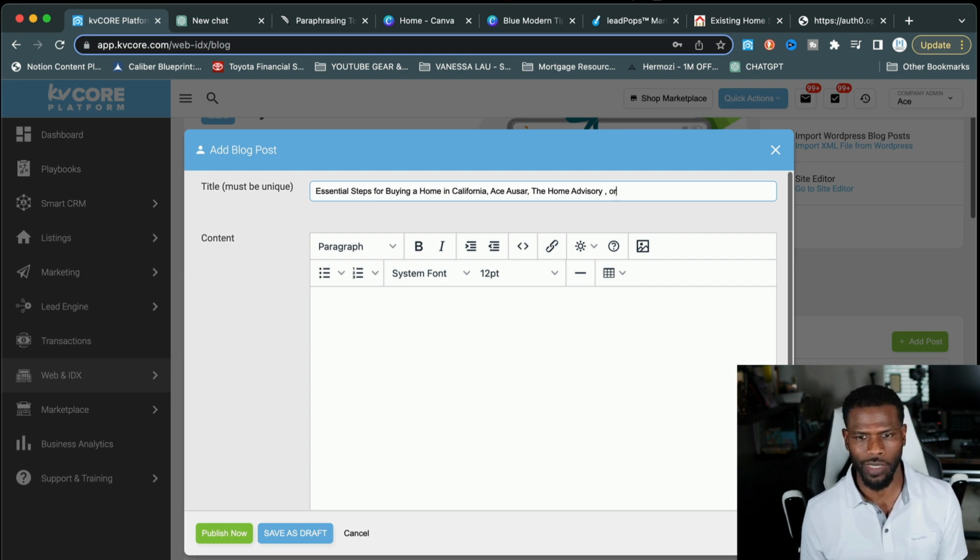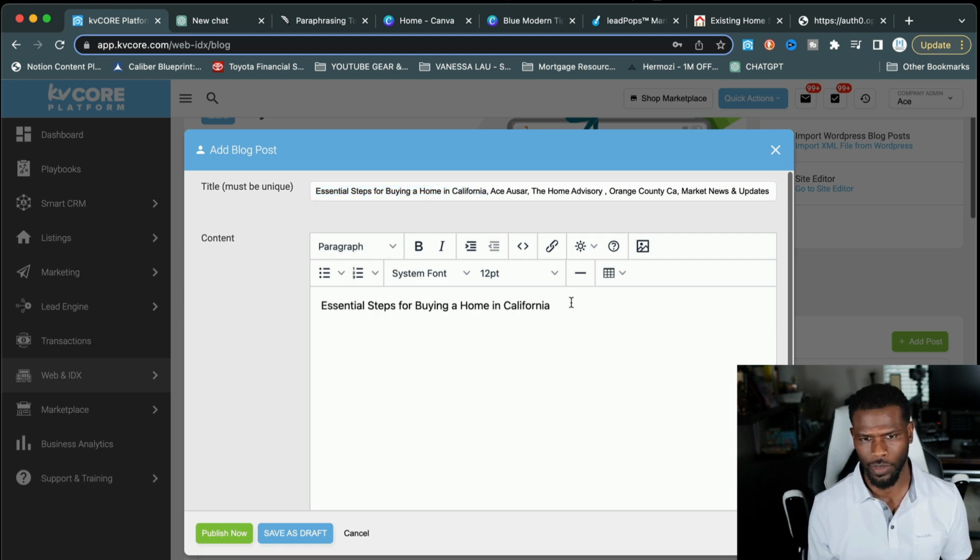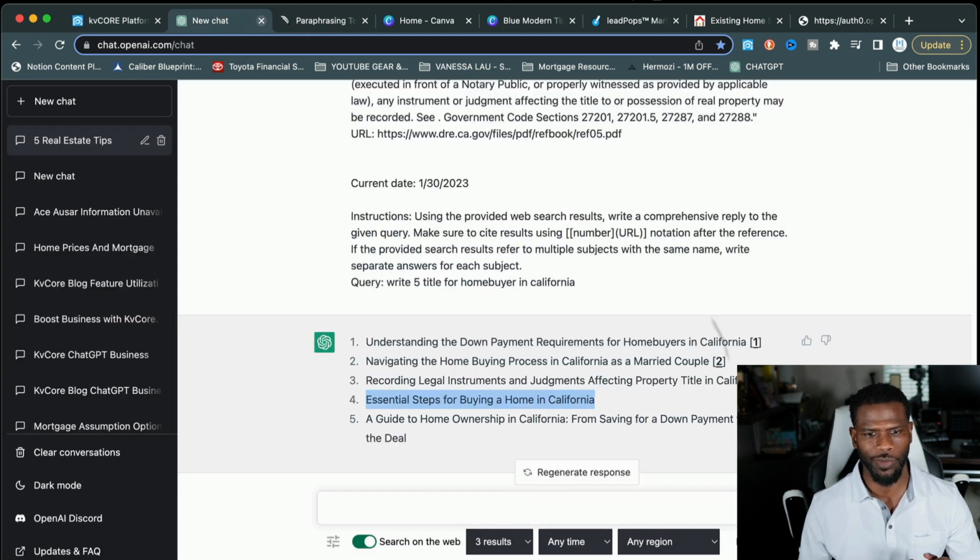And then I'll put the state, the city and state, or the city and county, Orange County, California. And then I'll say like market news and updates, just to give it some sort of title, right? And then I'll cut and paste that. I'll add that to the top of my blog, the title. And then I like to bold things out, right? So once that's done, I'll go back over here to Chat GPT.